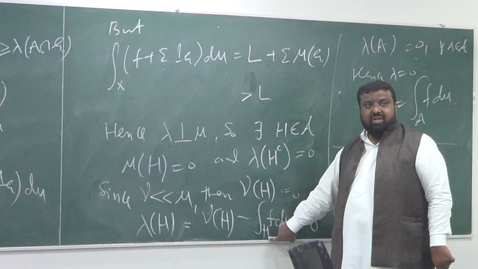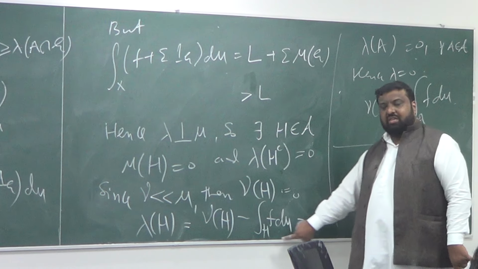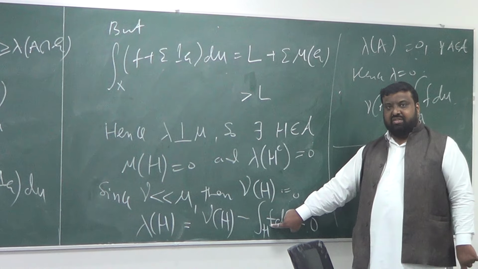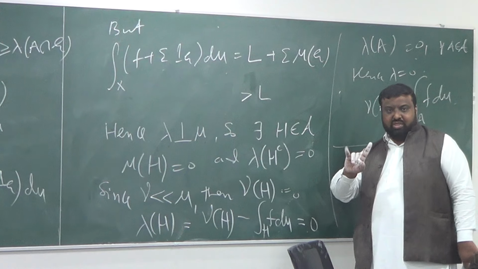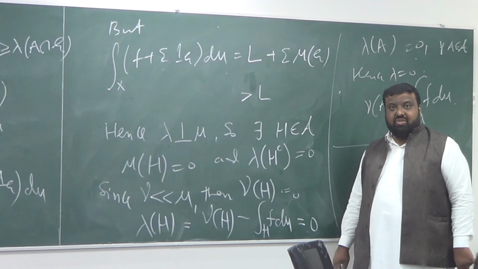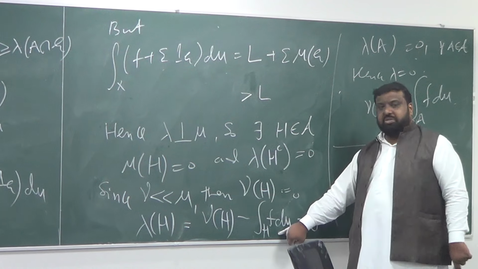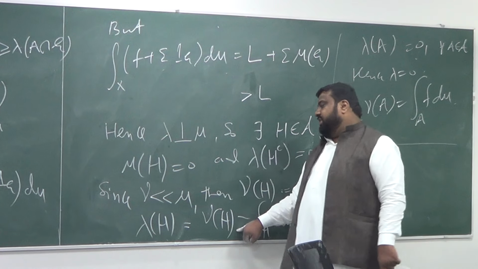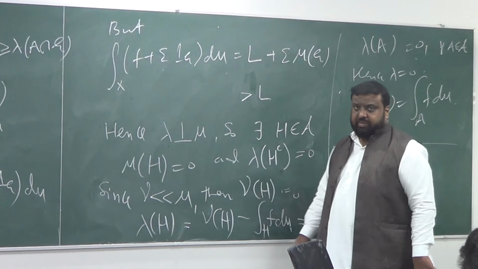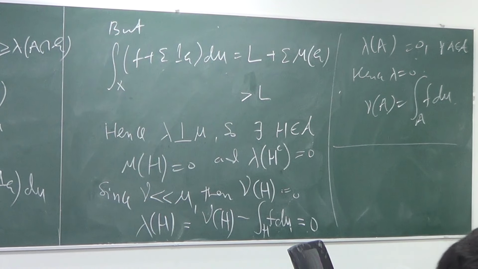Minus, I'm integrating on a set whose measure is 0. Integrating what? A non-negative function. This is also a result that when we defined the integral, we said that this integral can be 0 due to two reasons: if the integrand is 0, or the set on which you are measuring with respect to the measure is 0. Now since mu of H is 0, this must be 0. And mu of H is 0 because mu and nu are absolutely continuous with respect to each other. You get it. Okay?